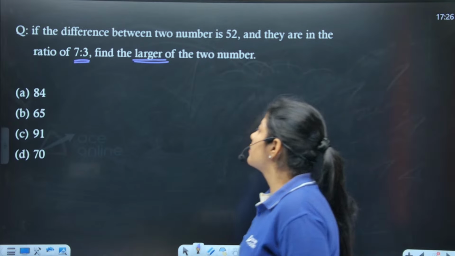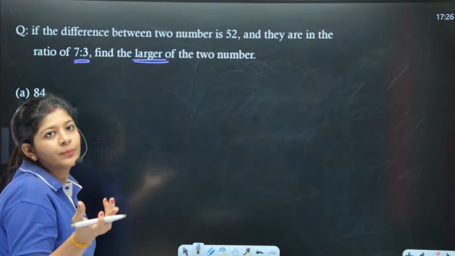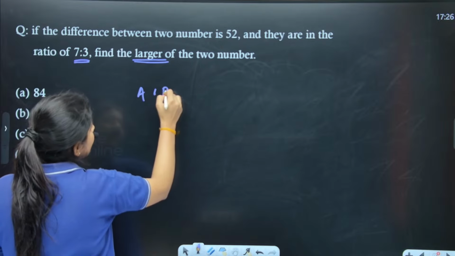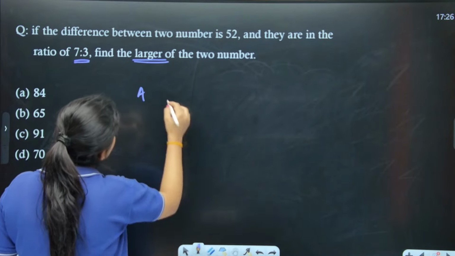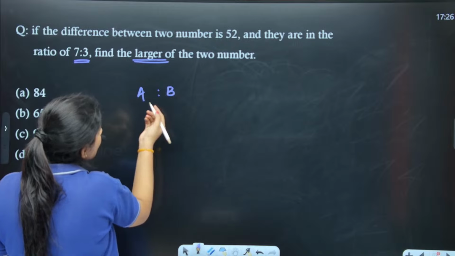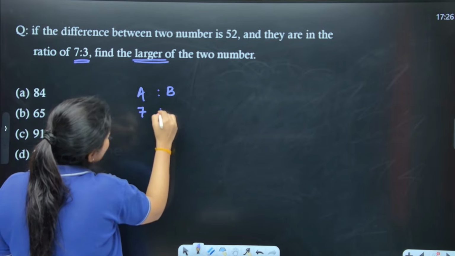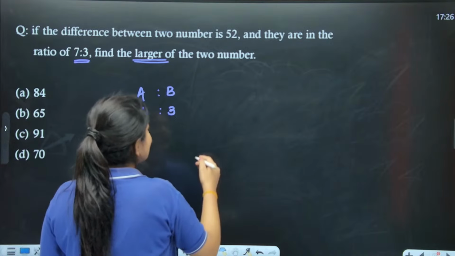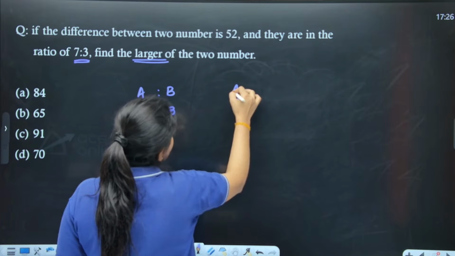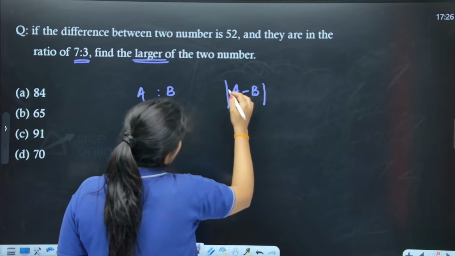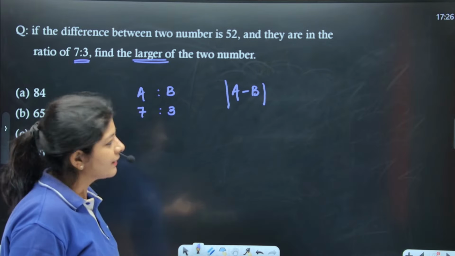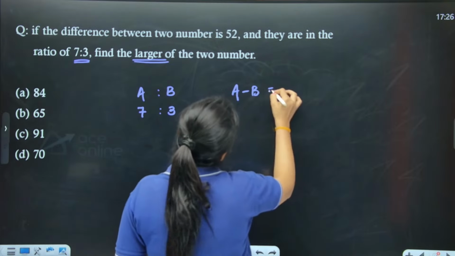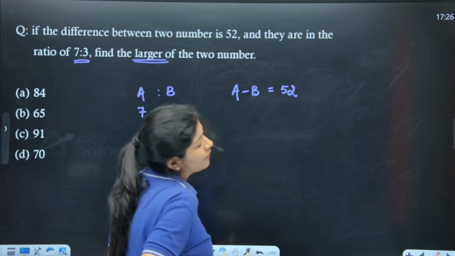Okay, let's see. So here I'm just assuming that the numbers that we are having are A and B, right? A ratio B. So the question is saying that both of them are in the ratio of this one, right? And the question is saying that the difference in between them, I'm just putting mod because I don't know which one is the greater one. If you will see, here we can put A as the greater, right? So the difference between them is this one.